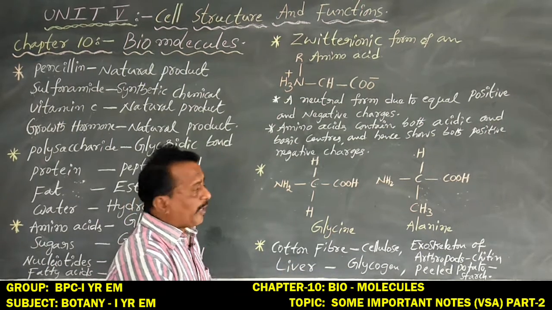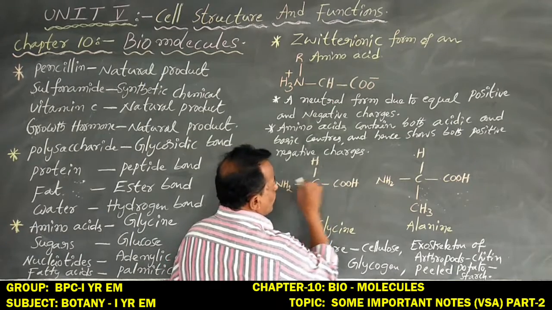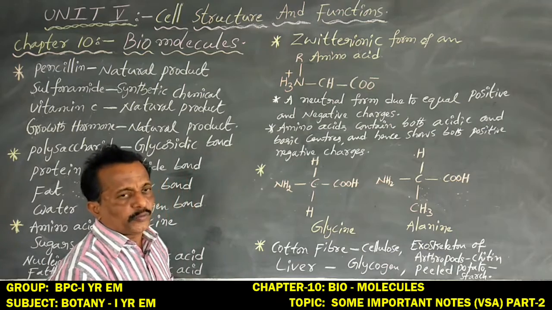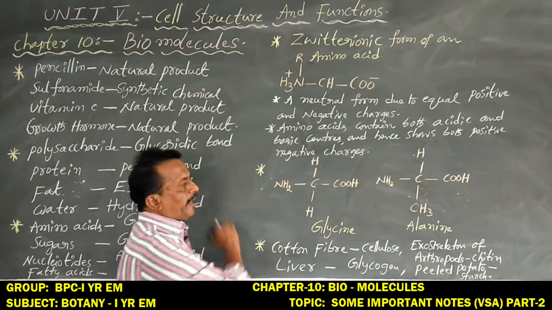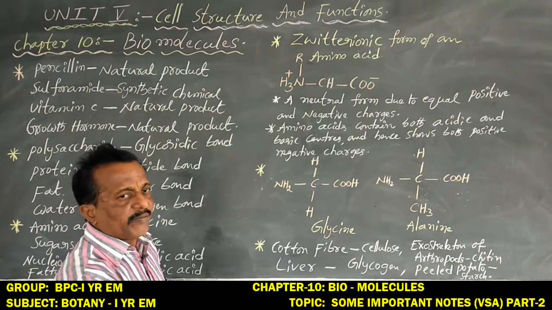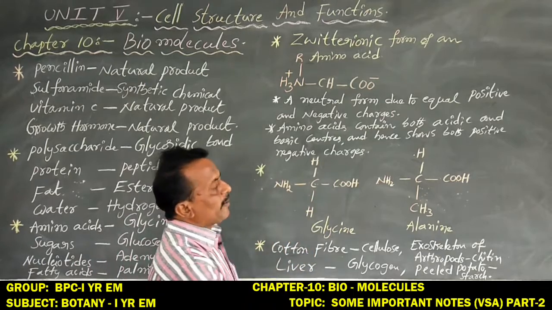So how to form a peptide bond? The amino group of one amino acid joins with the carboxyl group of the other amino acid. To make one peptide bond, at the same time one water molecule is removed.